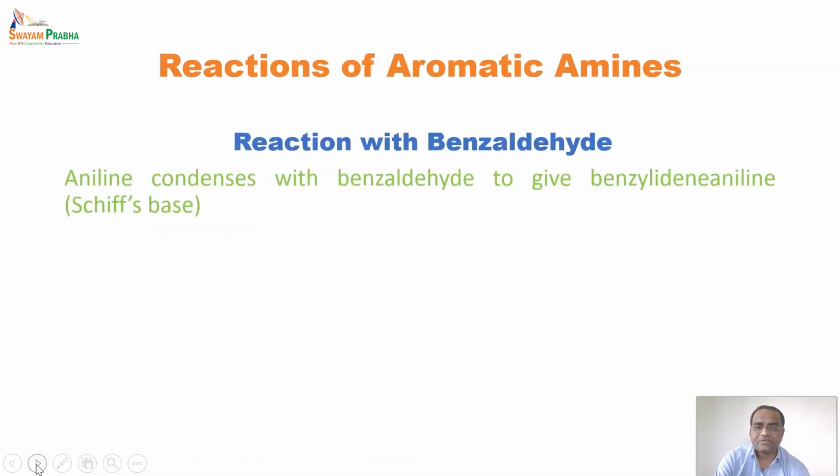After that, reaction with benzaldehyde. So aniline, when it is condensed with benzaldehyde, gives benzylidene aniline, and it is also called Schiff base.